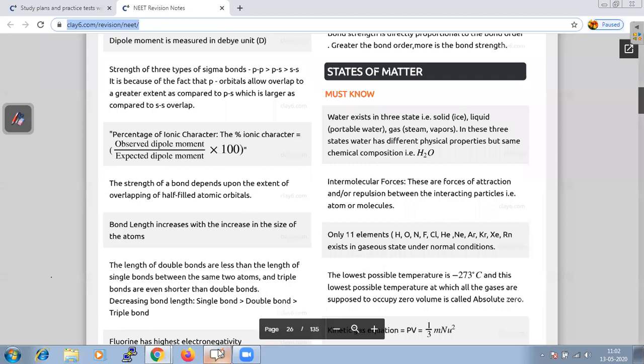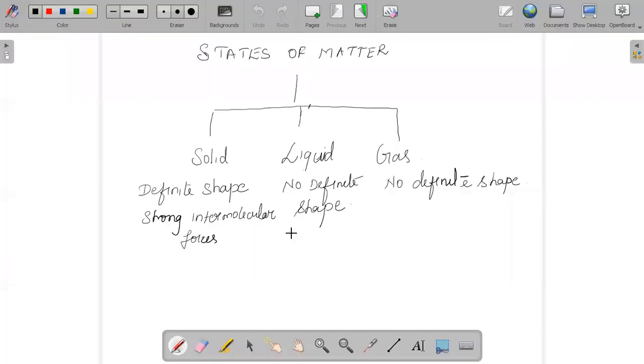So when we say states of matter, it is classified into three types, that is solid state, liquid and gases. When we say solid state, how do we define that, or what is the first thing that should strike our mind? The first thing is that they have a definite shape.